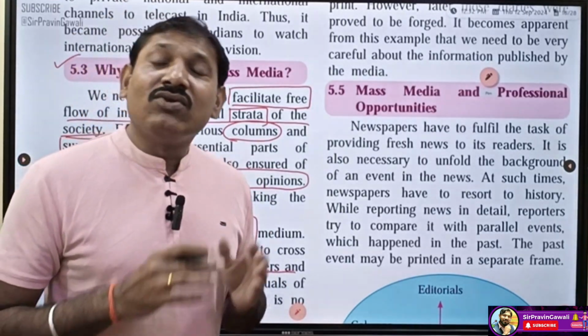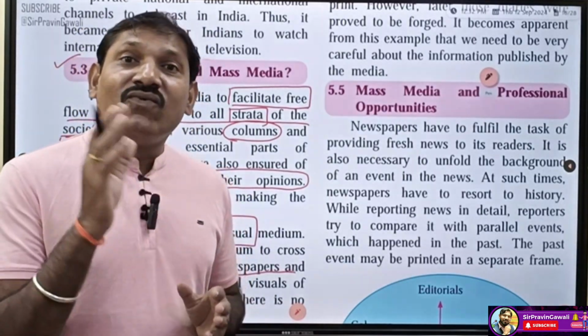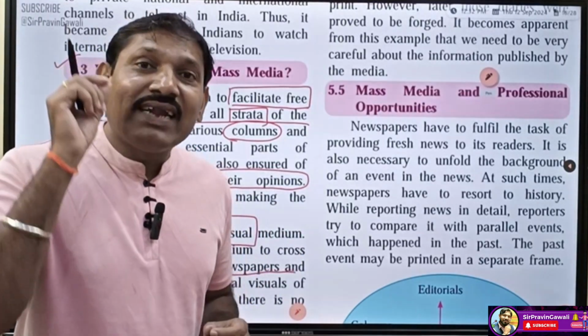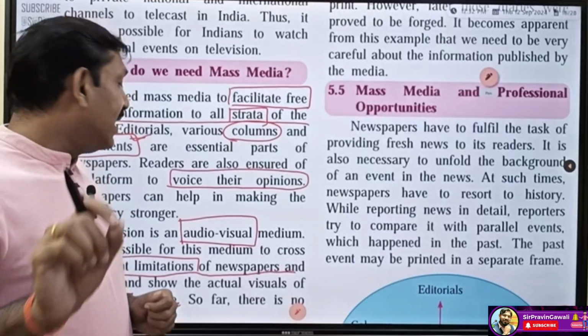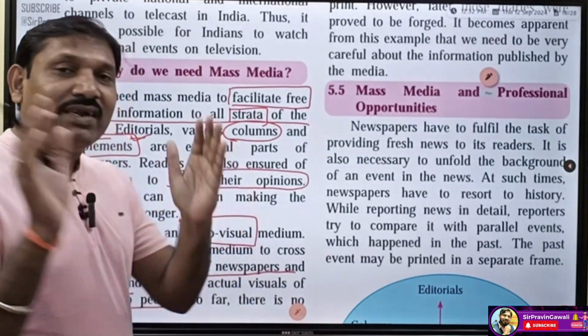We can see the march of the soldiers at the Red Fort. Students, we can see that actually on that day. So in this way, current information we can experience with the help of this medium, that is television. Okay students, have you understood this much?